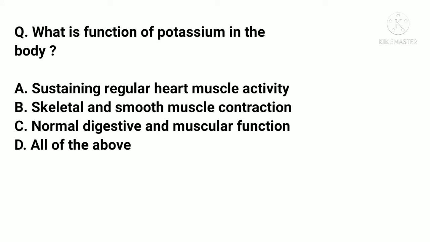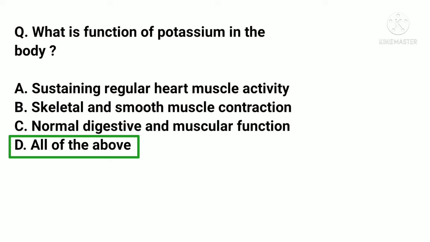What is the function of potassium in the body? A. Sustaining regular heart muscle activity. B. Skeletal and smooth muscle contraction. C. Normal digestive and muscular function. D. All of the above. And the correct answer is D. All of the above.